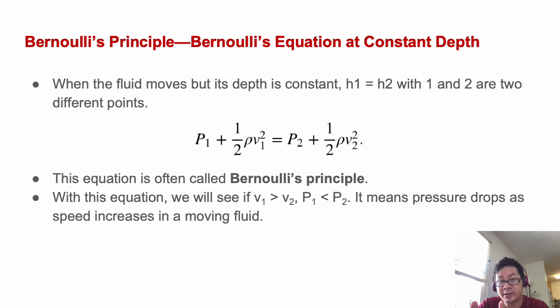Another special case of the Bernoulli equation is what happens if the fluid is moving at the same height. It means h1 equals h2, and 1 and 2 are two different points.